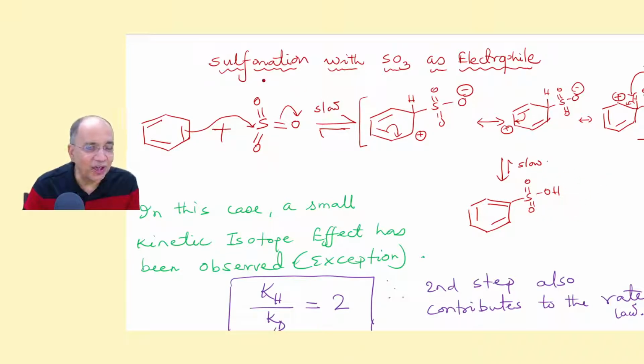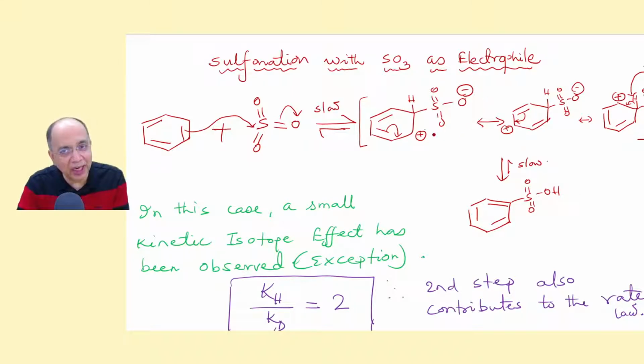In other cases, a base like Cl minus or HSO4 minus abstracts the proton, but here the same species provides the basic site. This is responsible for abstracting a proton and becomes SO3H, and the aromatic character is restored.